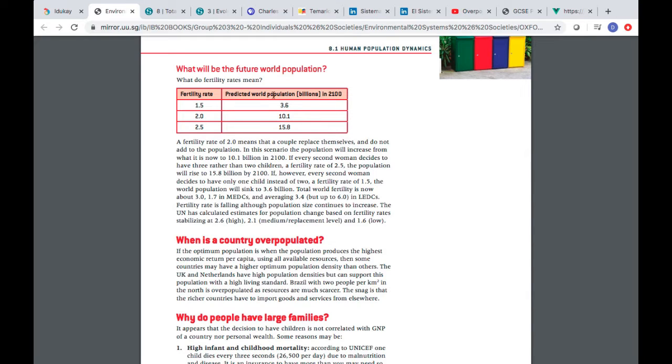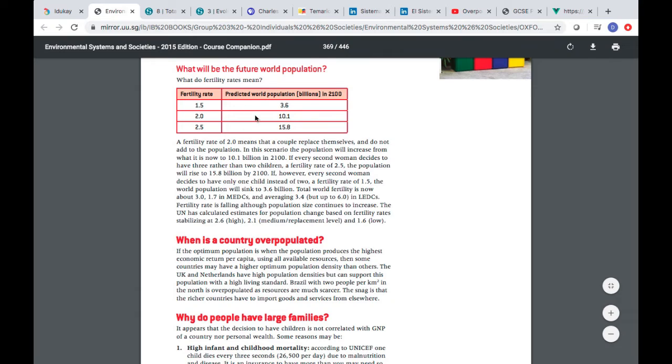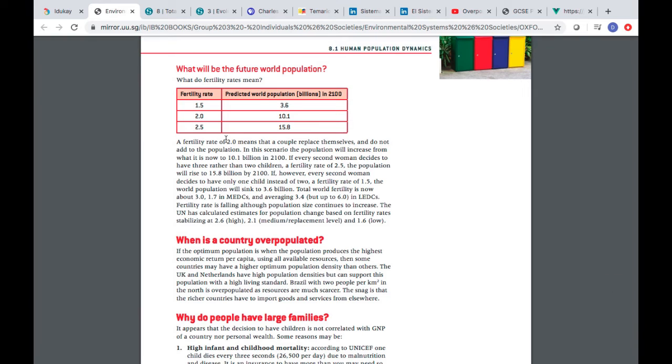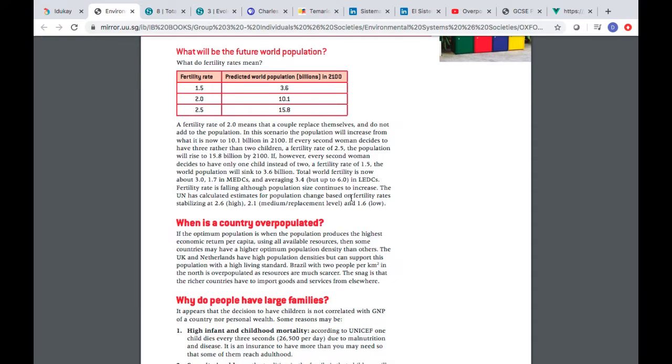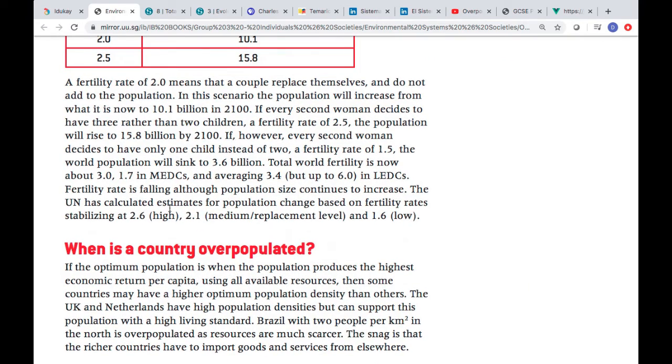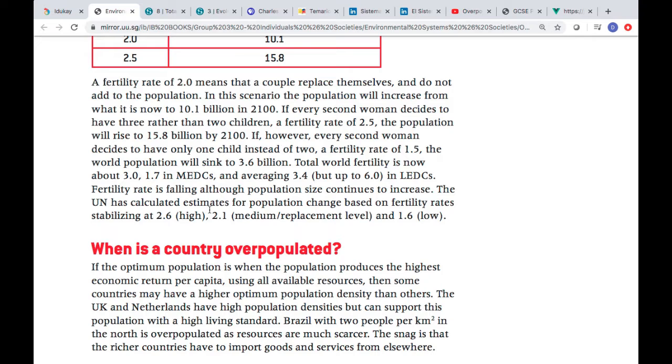So the predictions of population depend on the fertility rate. Fertility rate is the amount of kids that a woman can have, right? Depending. So what do you think? What is the difference between LEDs and MEDs when we talk about the number of kids that a woman can have? The world fertility is now about 3, 1.7 in MEDs and an average of 3.4 in LEDs. Remember that we are part of this number.